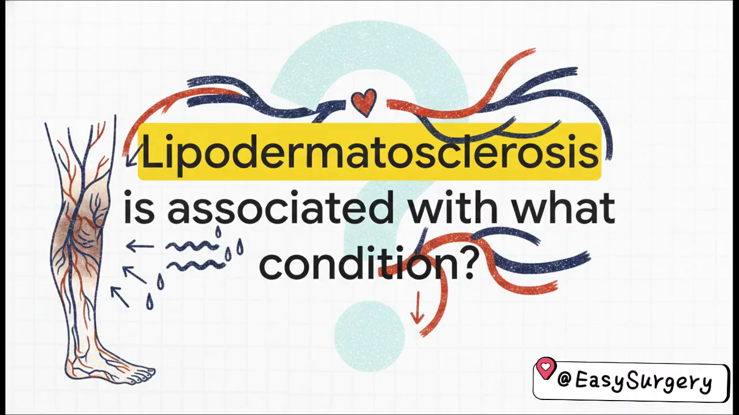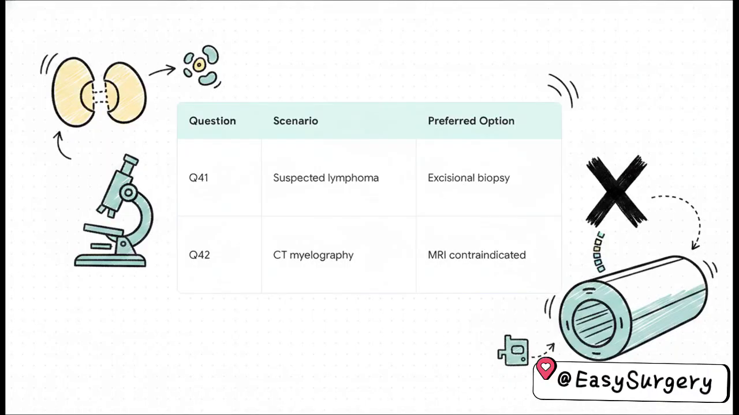Lipodermatosclerosis is classically associated with which condition? Well, the answer is chronic venous insufficiency. This specific hardening and hyperpigmentation of the skin on the lower legs is really the hallmark consequence of long-term venous hypertension. Maintaining our rapid rhythm here for questions 41 and 42.